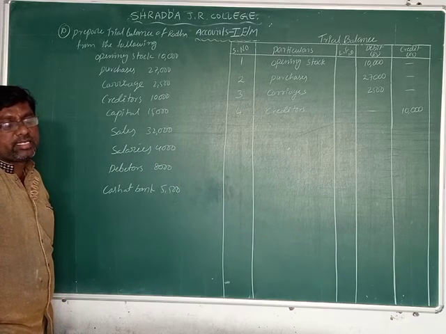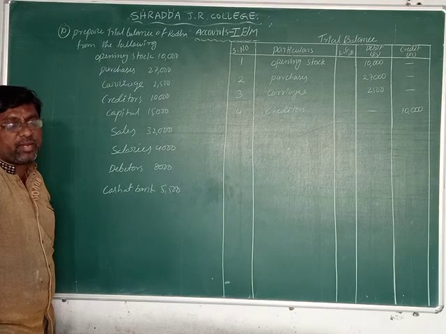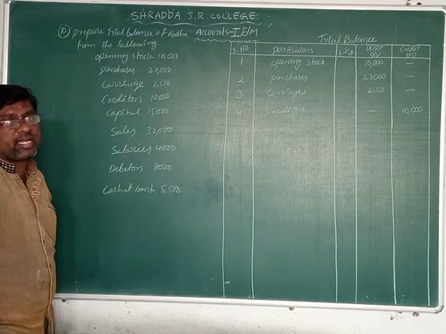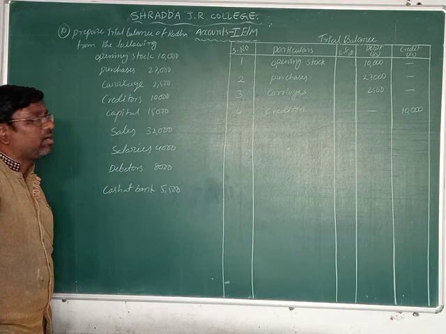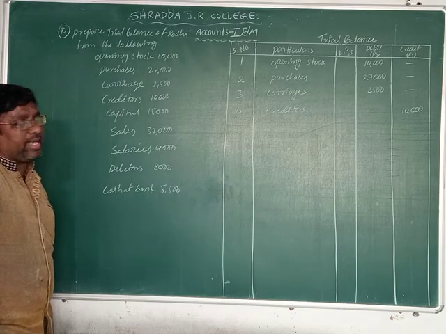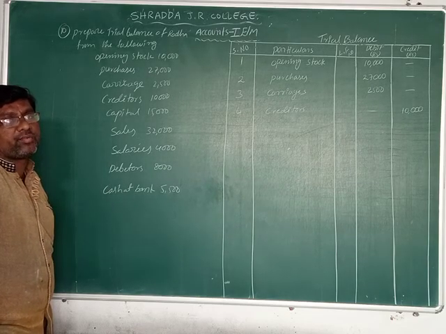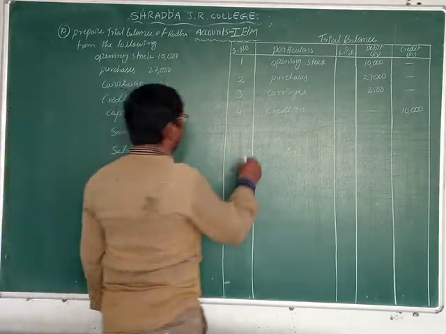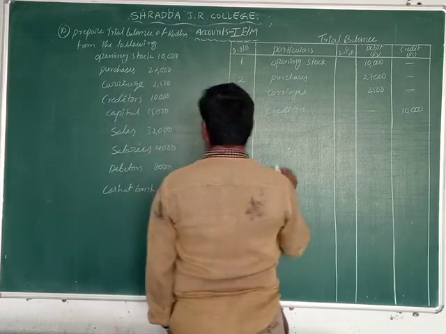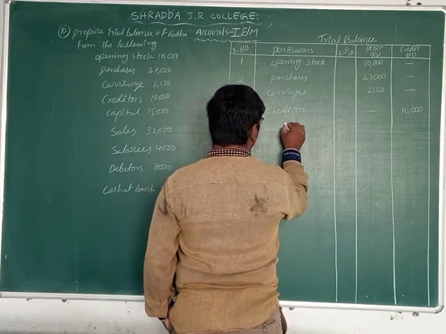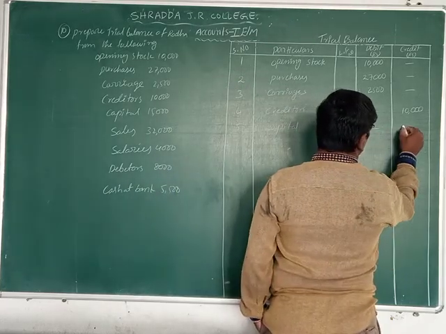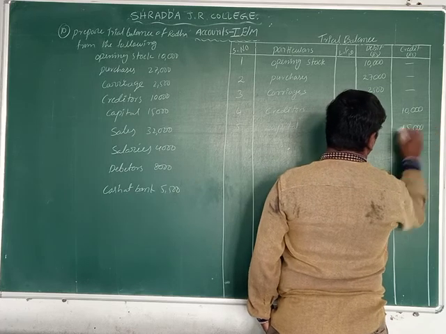Now students, who is bringing the investment here? The proprietor brings the investment, and this investment creates a liability for the business. That's why we record capital on which side? The credit side. Why? Because capital is a liability. That's why we write the fifth one, capital. What is the amount of capital? 15,000. We record it in the credit side.